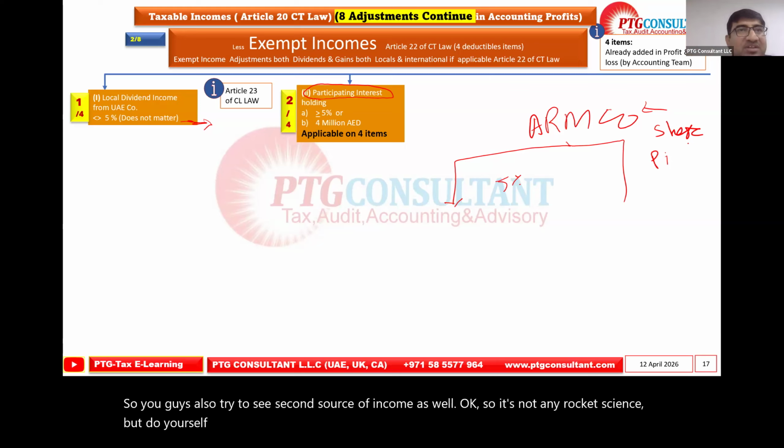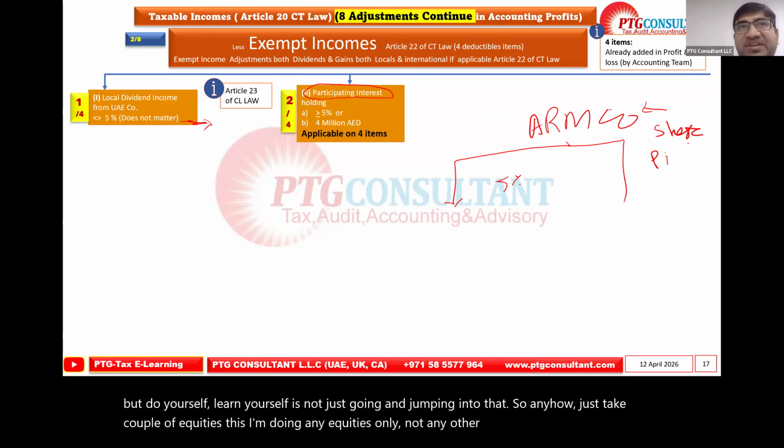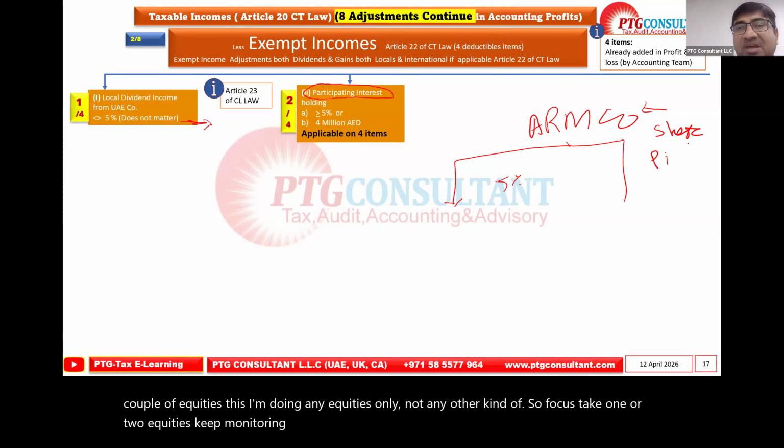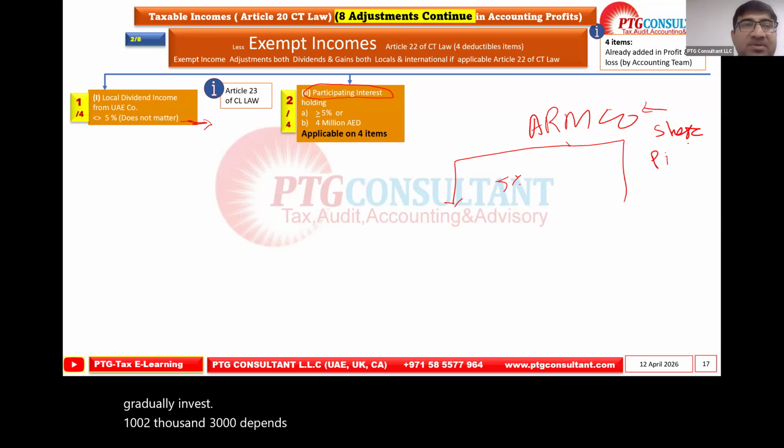It's not just going and jumping into that. So take a couple of equities. I'm doing equities only, not any other kind. So focus, take one or two equities. Keep monitoring them for 1 year, 6 months, 8 months. You will understand. Then gradually invest 1,000, 2,000, 3,000, depending upon the budget, but not blindly.